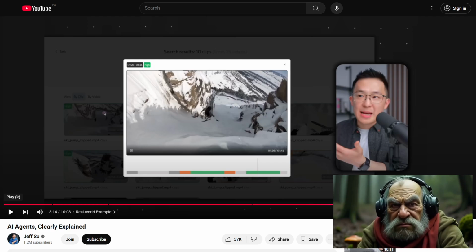This is where the rubber meets the road for AI agents. They need to understand context and imagery, which is no small feat. If they can't nail down what a skier looks like, we might end up with some bizarre interpretations, like a toad on skis, which is frankly a sight I'd pay to see. Let's see how this unfolds.